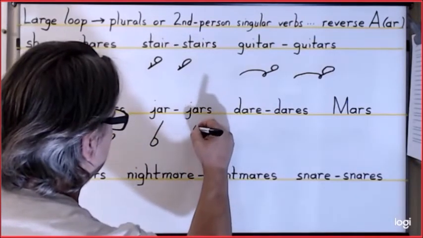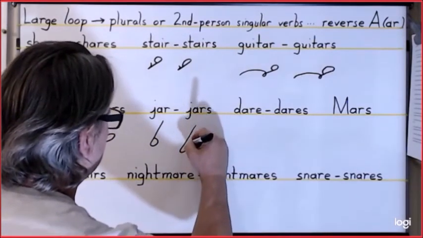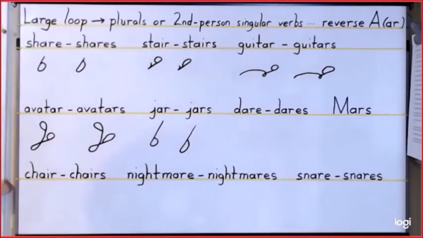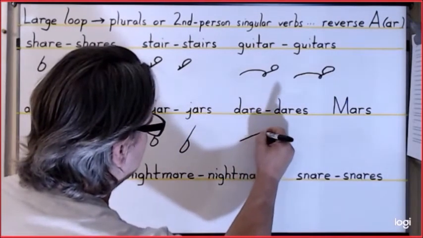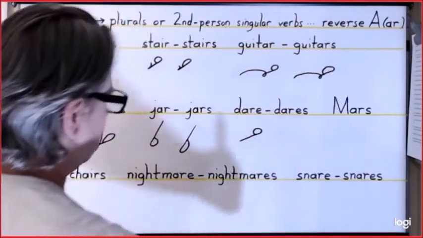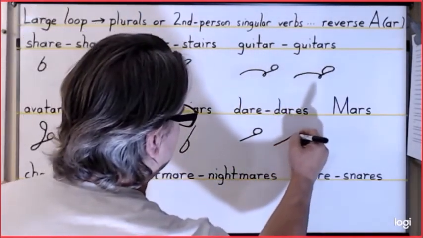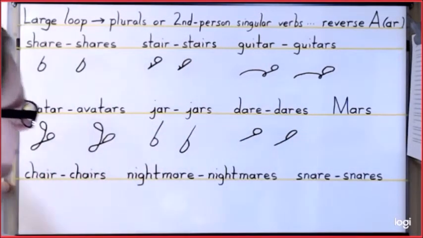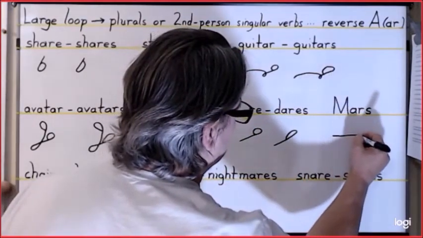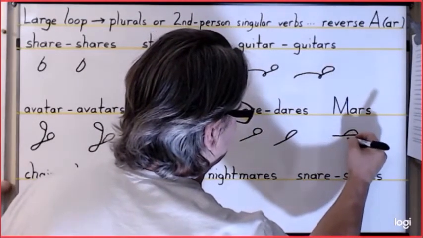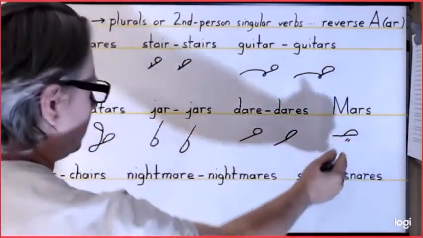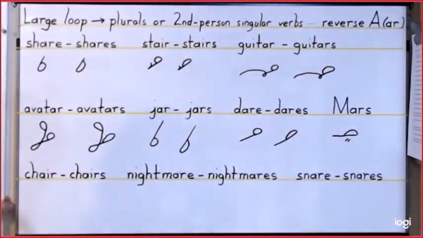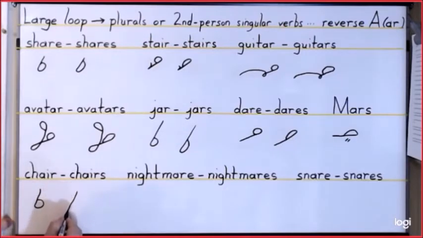For jars, it is J and that large loop. For dare, it is D and reverse circle A. For dares, it is D and that reverse large loop. For Mars, it is simply the M in a reverse large loop, then the two ticks here to represent the capitalization. For chair, it is C-H-A. For chairs, it is C-H in that large loop.